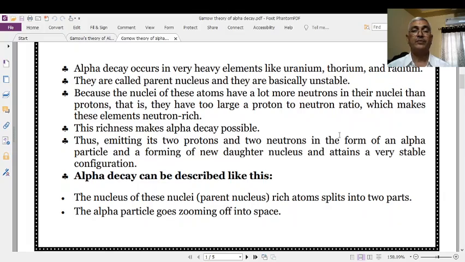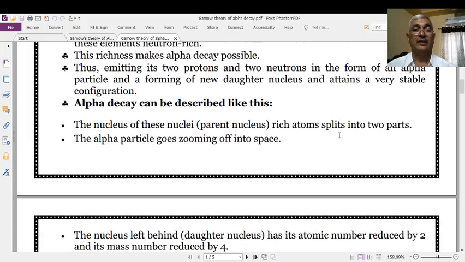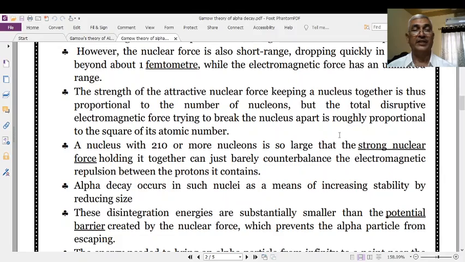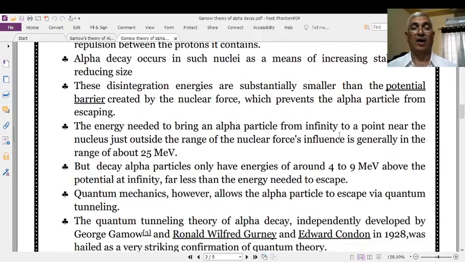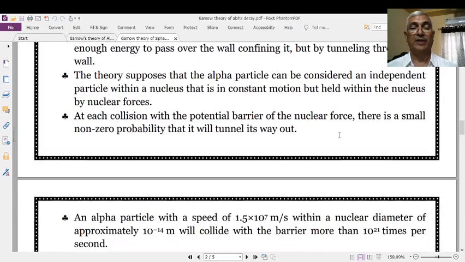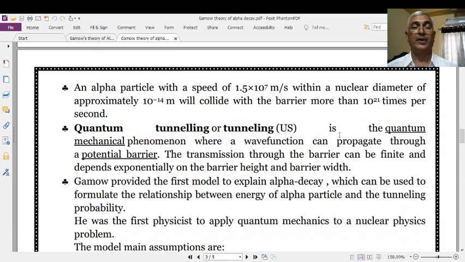In this natural radioactivity, in general, the alpha decay and all these things are taking place because of the tunneling effect. What is the tunneling effect?